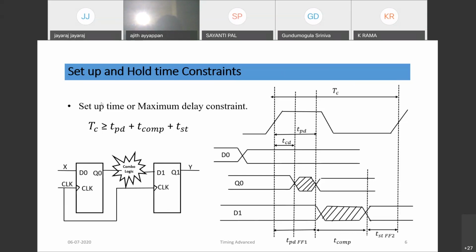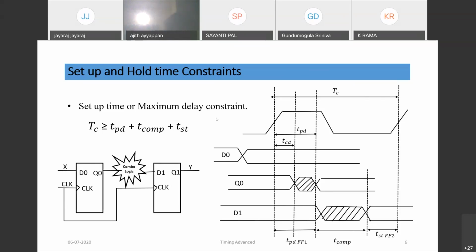That is called the setup time or maximum delay constraint. TC means the time period of the clock. TC should be greater than or equal to TPD, the propagation delay of flop 1, plus T combo, the combinational delay of the logic, plus the setup time of flop 2. So before this edge, the input of this flop D1 should stabilize. That is called the setup time or maximum delay constraint of a design.